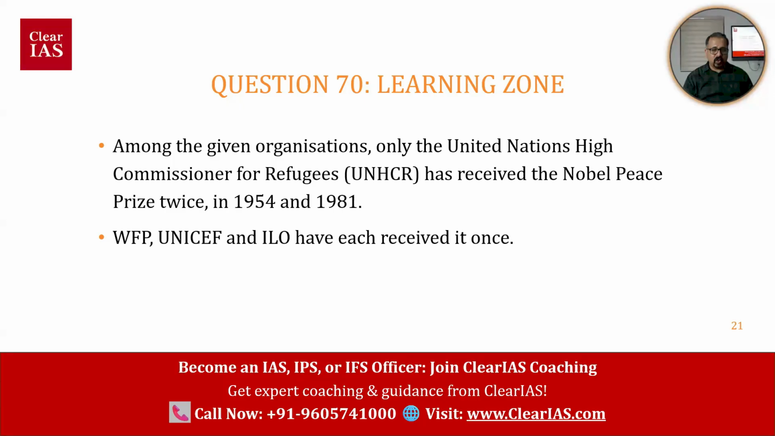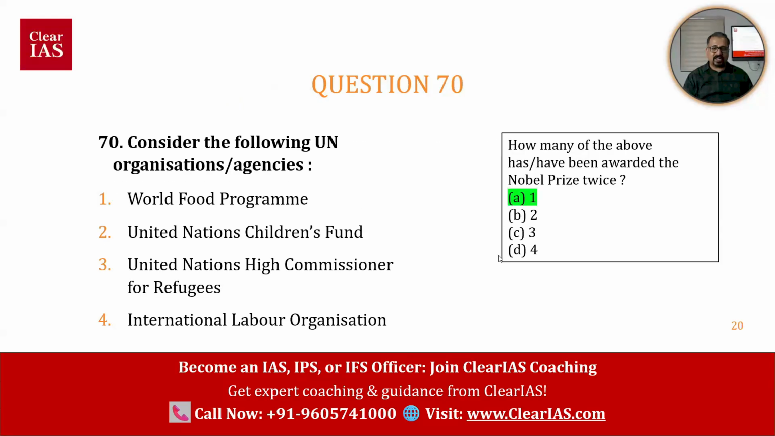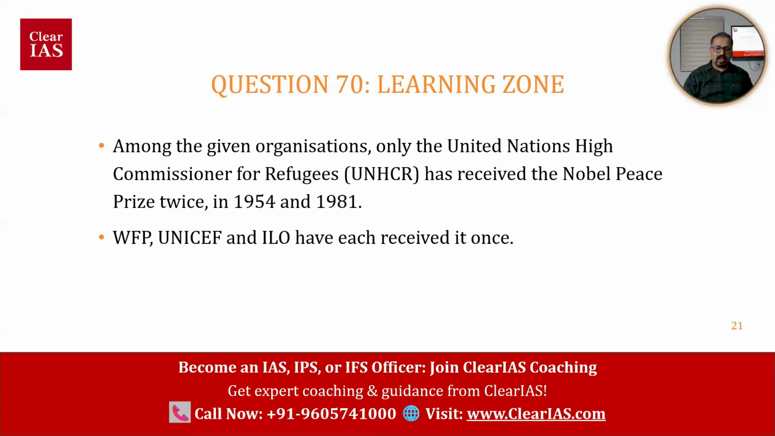That organization won twice. But see, this is like a quiz only, right? It's a very factual thing, not current affairs. Maybe UNHCR may be in the news, but getting the Nobel Prize happened in 1954 and 1981. That was many years back. But when you study the international organizations, when you study UNHCR, this is something you have to study. This organization got the Nobel Prize twice. That is the background data.